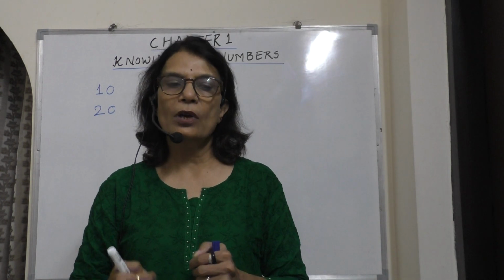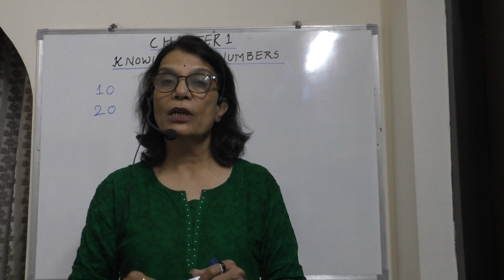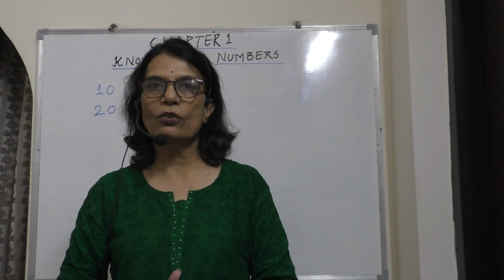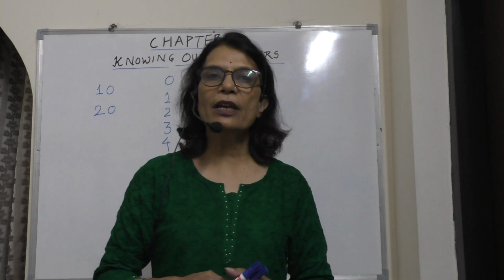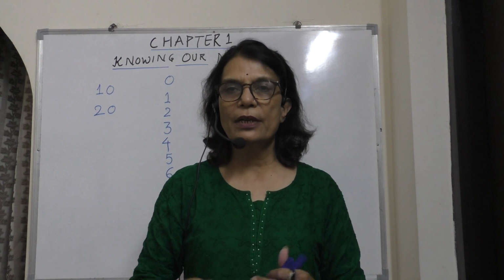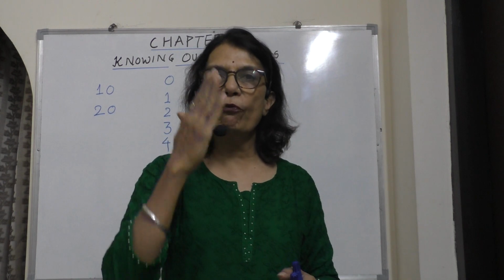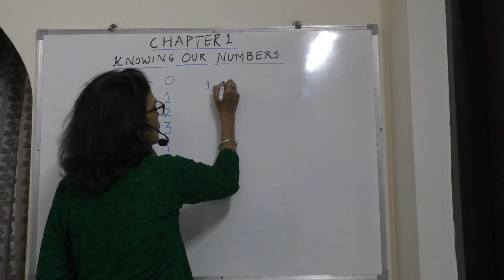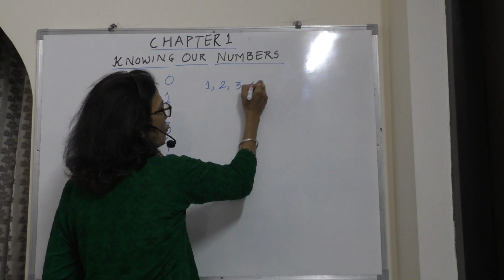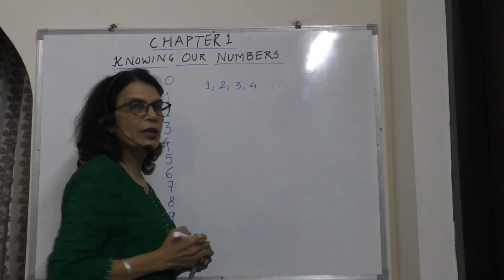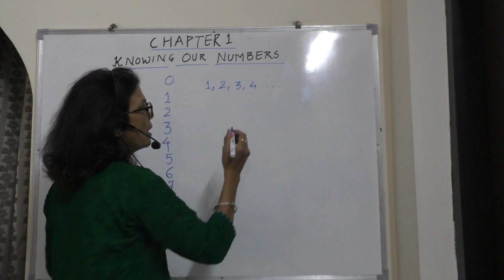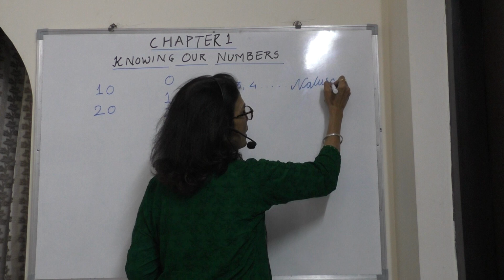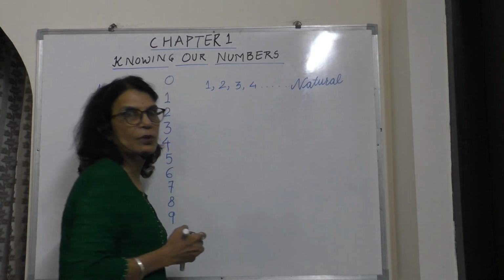Next I am going to ask you, are you aware of natural numbers and whole numbers? I am going to tell you about that also. Natural numbers: when we are counting numbers from 1, 2, 3, 4 and so on endlessly, these numbers are known as natural numbers.